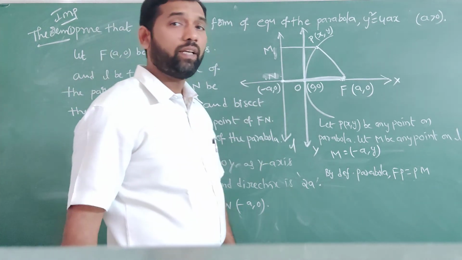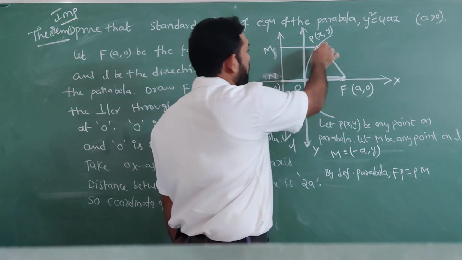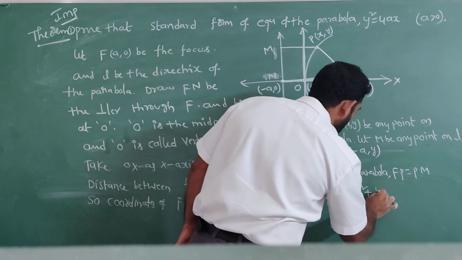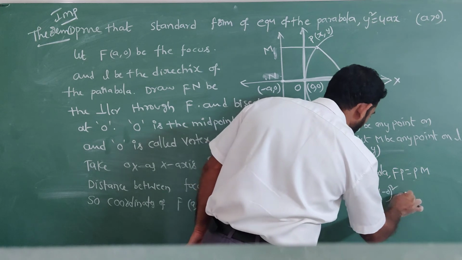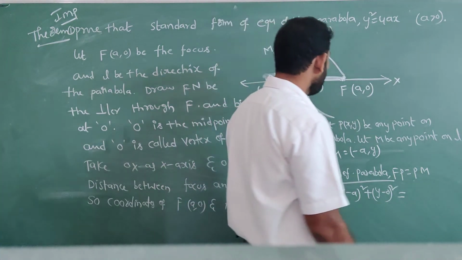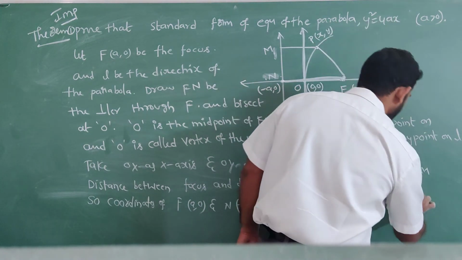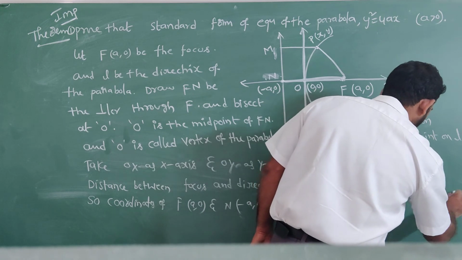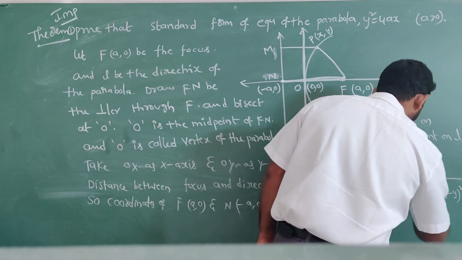Now FP, by the distance formula, is root of (x minus a) whole square plus (y minus 0) whole square. Next PM is root of (x plus a) whole square plus (y minus y) whole square.